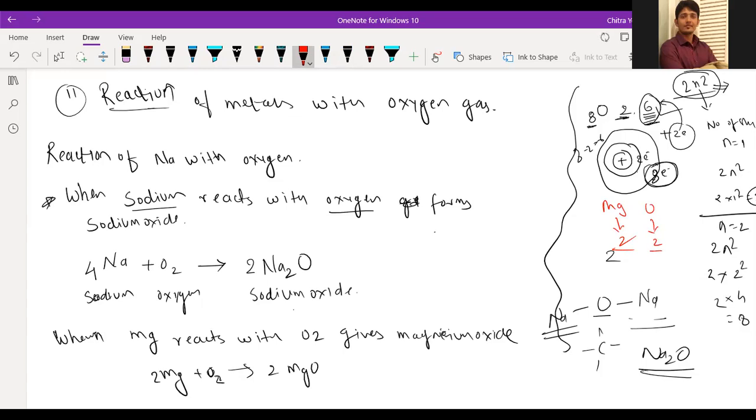So we have to write it into the simple ratio form. So we are dividing both by 2. So what will we get? 1, 1. Means 1 Mg will react with 1 oxygen. But on the reactant side here, we have 2 oxygen atoms. So for 1 oxygen, 1 magnesium. So for 2 oxygen, 2 magnesium metal will be required. That's why we have written here 2 Mg. Okay.